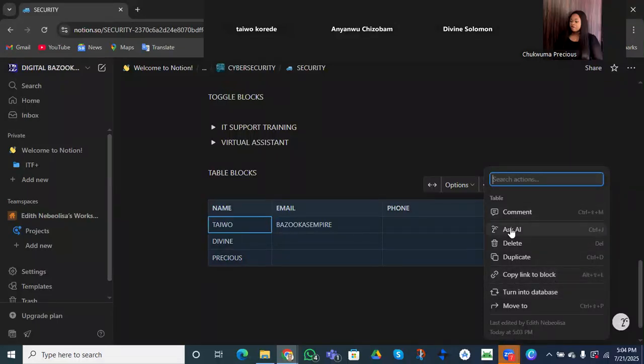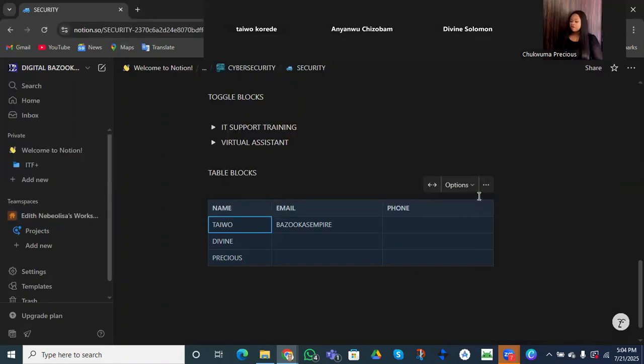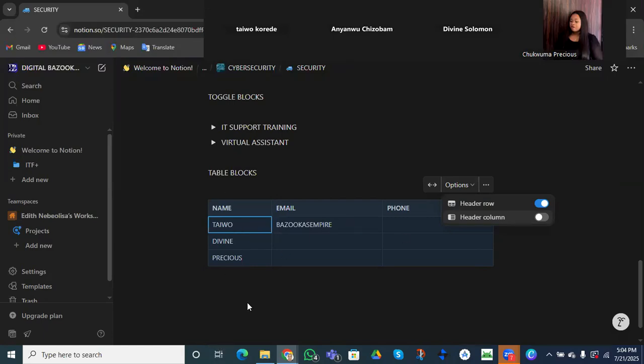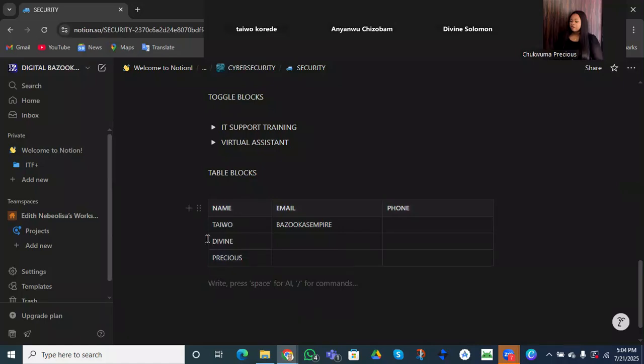You can equally ask AI, and you can duplicate your table. So we have a lot of options. The same thing, you can equally turn the header column. Turn it into a header column. Do you understand?